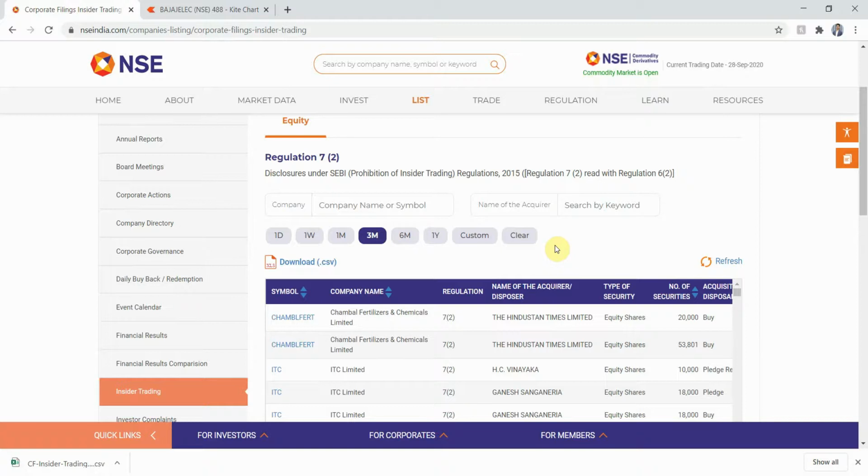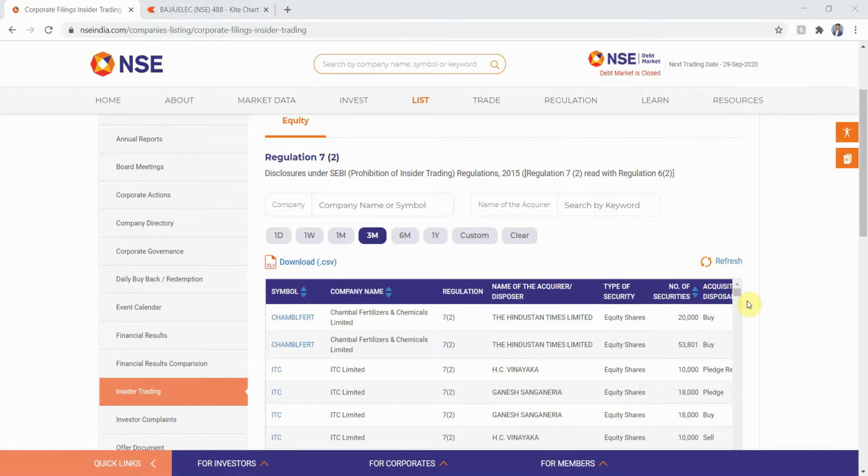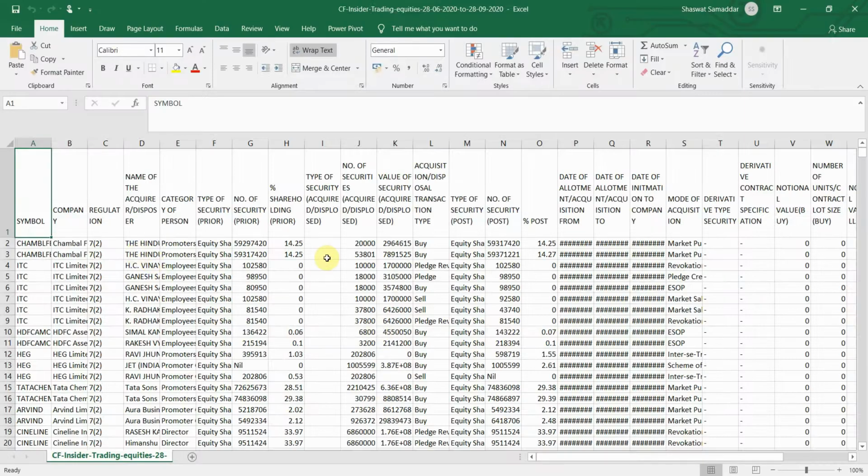It's refreshing. Once it gets refreshed, I will click on this download button right here. Let's just wait. Yeah, it has refreshed. Now I'll press on this download button and an Excel file will be downloaded. Once you download it, you will be able to locate that Excel file in your downloads folder in your laptop or PC, whatever you are using. Let me quickly open this file.